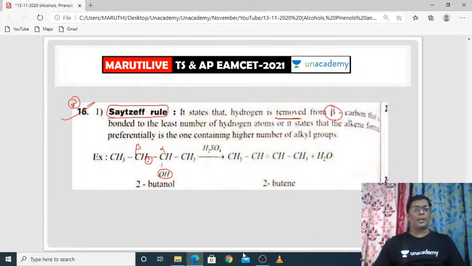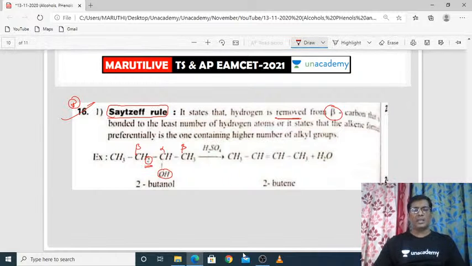Beta carbons that are bonded to the least number of hydrogen atoms. Suppose you take this, it is also a beta carbon. This is also a beta carbon. But out of these two, the least number of hydrogens are here, but here more hydrogens will be there. So the least number of hydrogen atoms, or it states that the alkene formed preferentially is one containing a higher number of alkyl groups. Suppose this carbon has one methyl group, but this carbon does not have any methyl groups. In that way also you can utilize the Saytzeff rule.